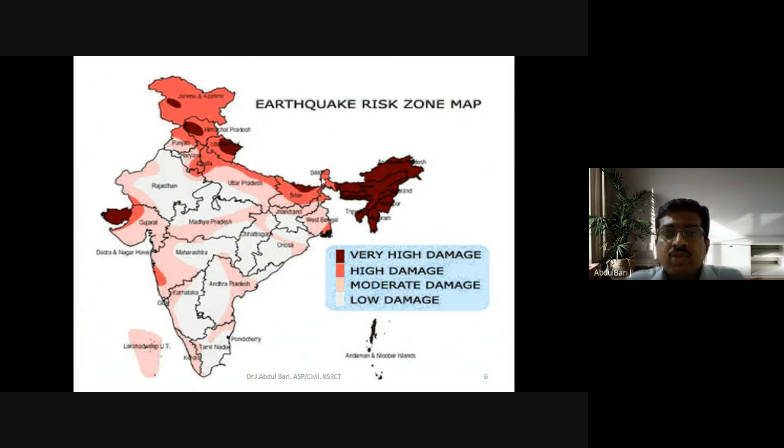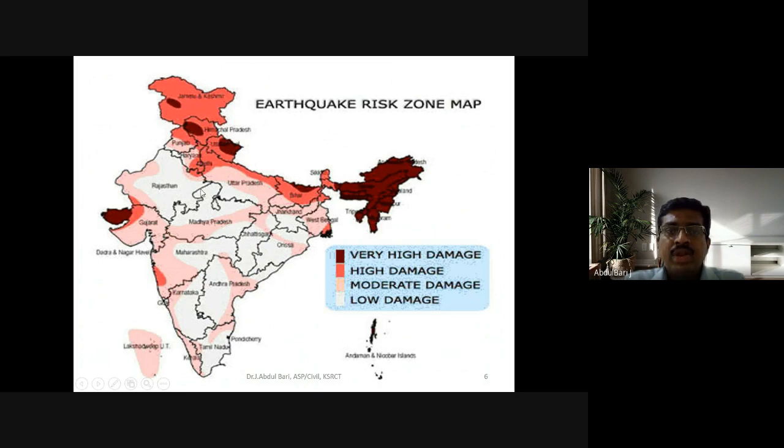So this is the earthquake risk zone map. In this map, we can see that very high damage has occurred in most of the regions of the northeastern states of India and some parts of Gujarat, that is, the Bhuj earthquake occurred there, and some parts of the northern region of India. Similarly, high damage from earthquakes has occurred in the northern region of India as well as the northeastern states, in the places of the Himalayas.